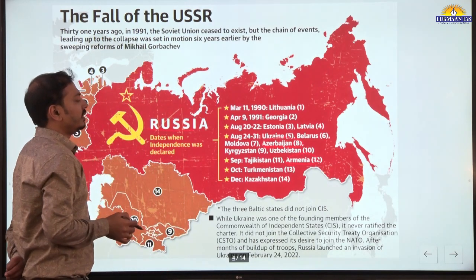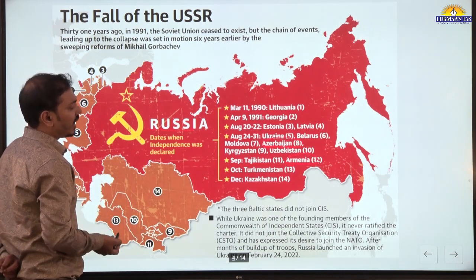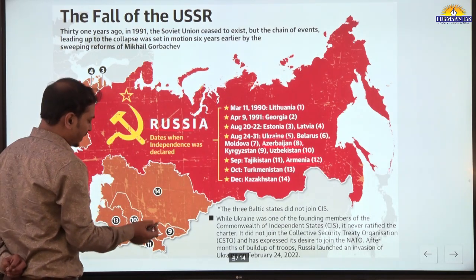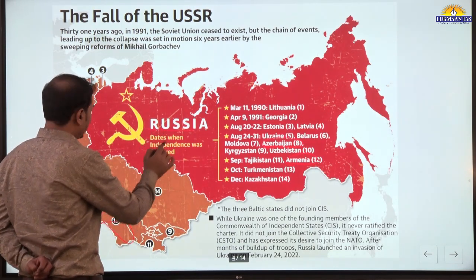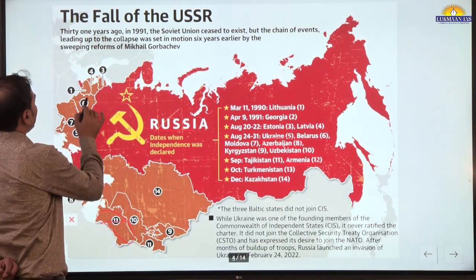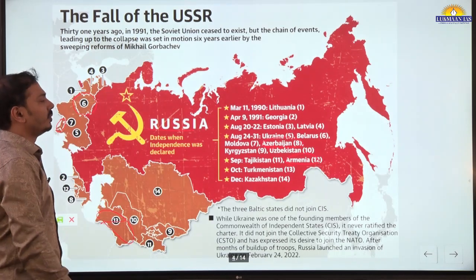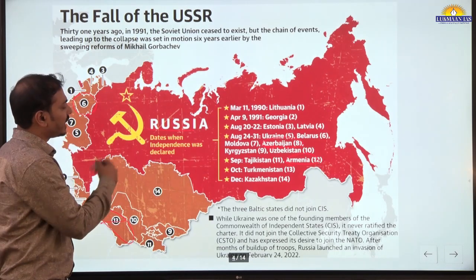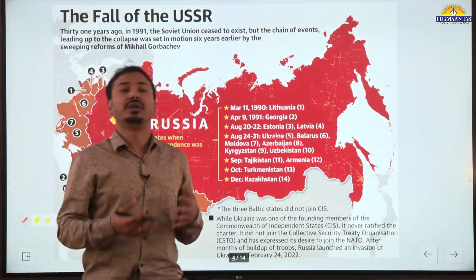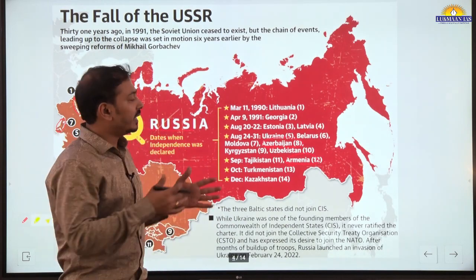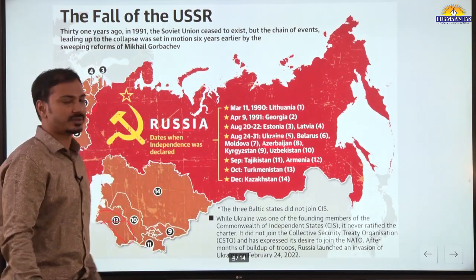Then among the Central Asian republics, out of five, four are members, except Turkmenistan, which is not a member. Then Belarus is eighth, and Moldova is ninth. These are the nine members of the CIS at present. Earlier, Ukraine was also a founding member of the CIS, but later we will talk about the developments which resulted in Ukraine's exit from the CIS.